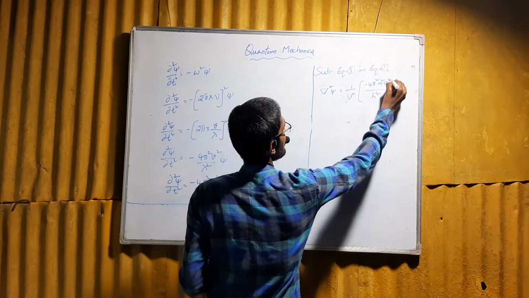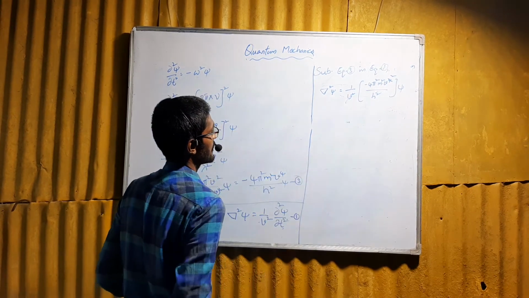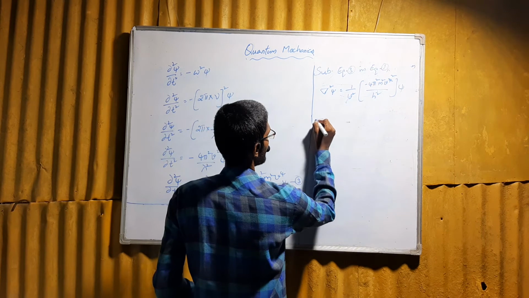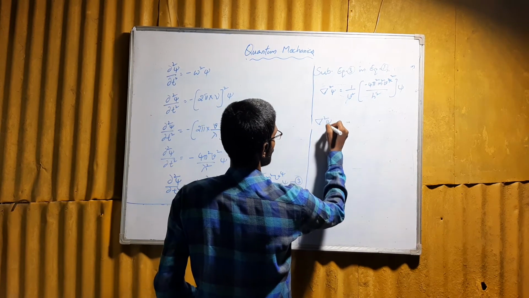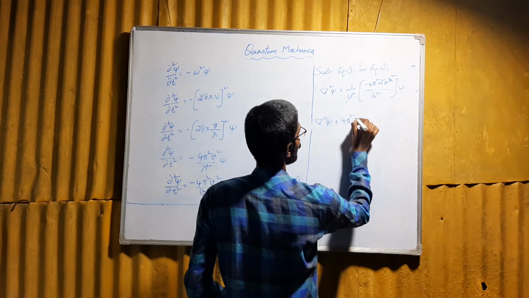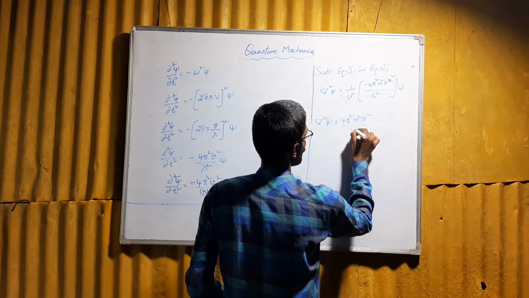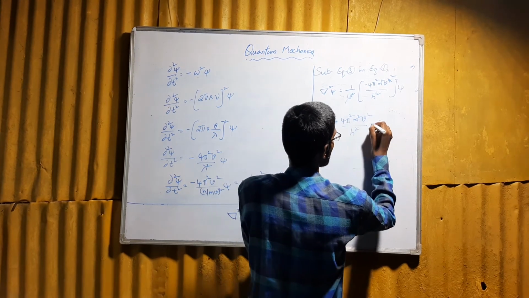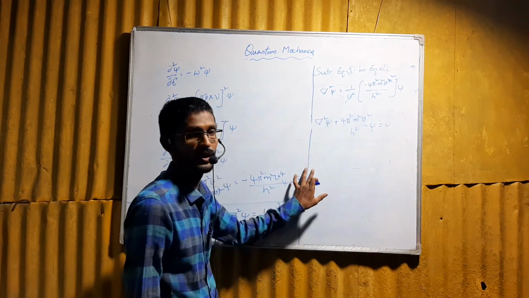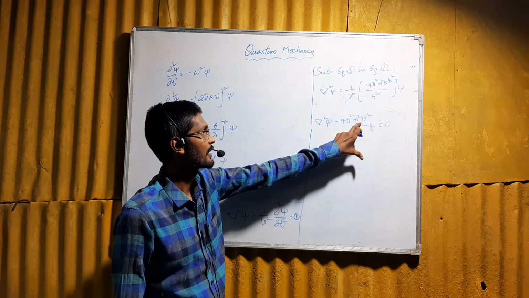The v² gets cancelled, and if you bring the minus term to the left hand side, it becomes plus. So we have ∇²ψ + 4π²m²v²/h² ψ = 0. We know that the product of mass and velocity is the momentum p.